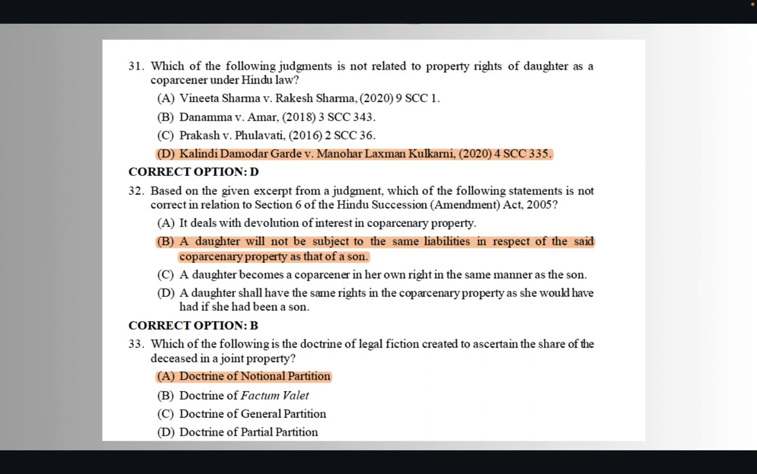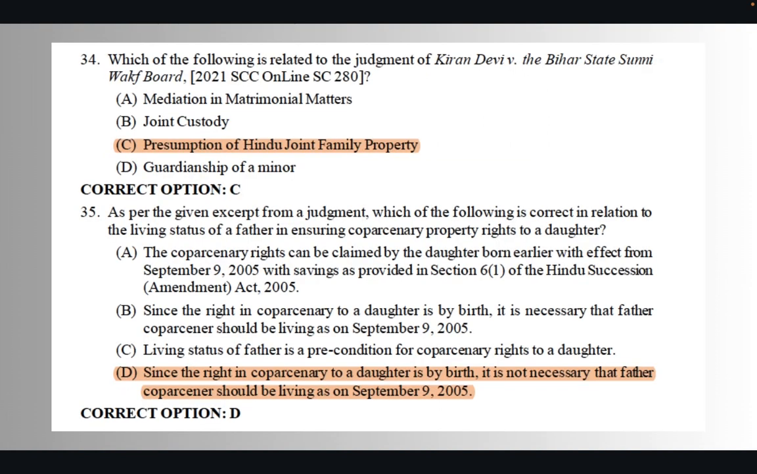Next question was, based on this excerpt, which of the following statements is not correct? So you had to answer that based on the understanding of section 6, which of the following seems to be untrue. So option B was incorrect out of the 4 options. Next question was, which of the following doctrines of legal fiction is there to ascertain the share of a deceased in a joint property? So the right answer is the doctrine of notional partition. Next question was that the case of Kiran Devi versus Bihar is related to which issue? So the answer was presumption of Hindu joint family property.